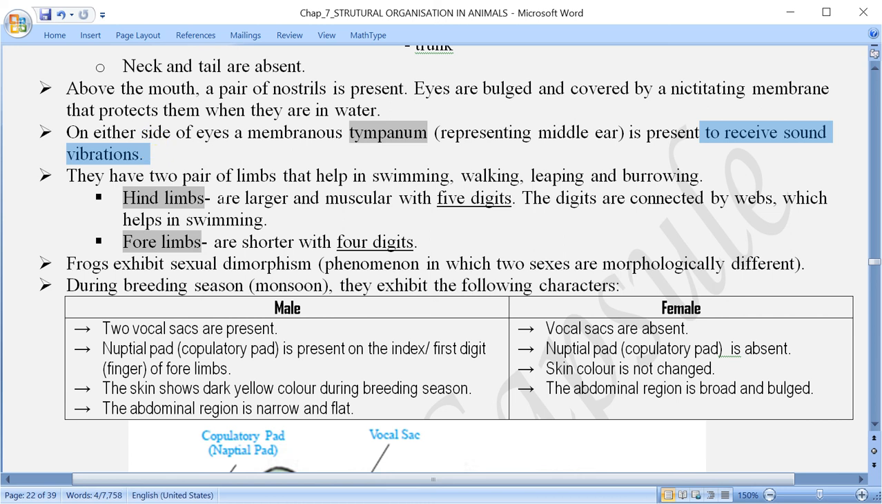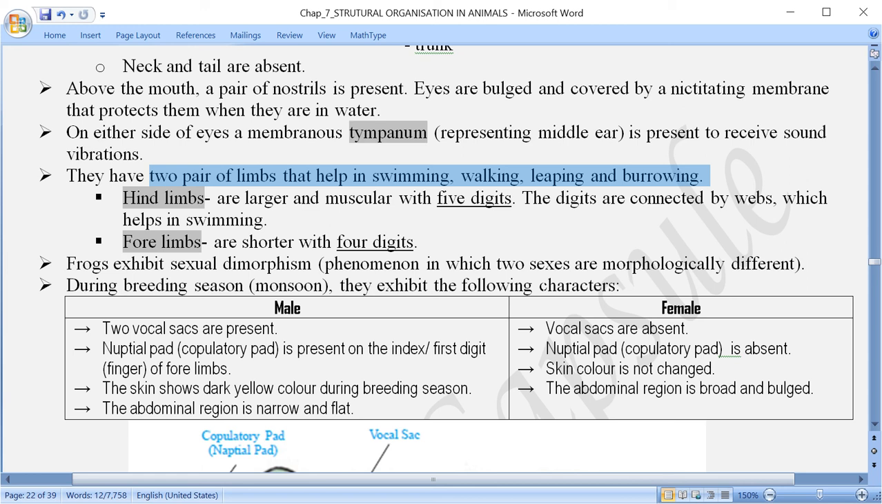Now it has two pair of limbs. Two pair of limbs means one is the forelimb, the other one is the hind limb. Now with the help of these two pair of limbs, they are able to swim, they are able to walk, they are able to leap, and they are able to use them even for burrowing when they have to go for hibernation or estivation. So once again, two pair of limbs are there which are helpful in swimming, walking, leaping and burrowing.